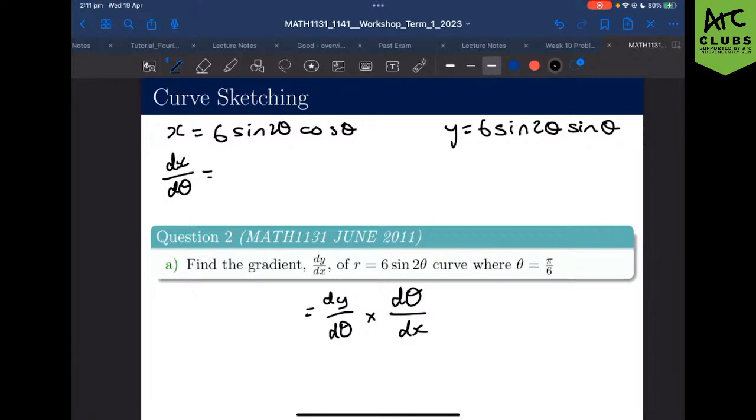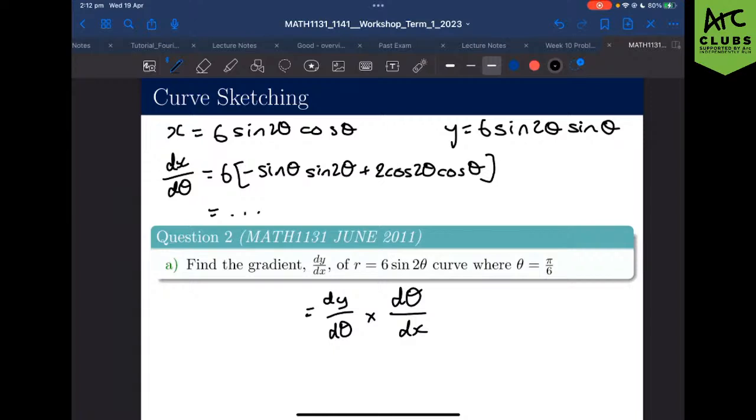If you were to differentiate everything for x, what you're going to end up with is, let's just leave 6 on the outside, minus 6 theta sine 2 theta plus 2 cos 2 theta cos theta. Oh gosh, I'm not going to have enough space. But that is my dx on d theta, right? And then what am I actually going to do with this? This currently kind of means nothing to me. But remember, we need to find it at theta equals pi on 6, meaning I can just sub pi on 6 in, right? And that's going to give me some sort of constant, which I had noted down earlier, but I cannot find it in the absolute mess that is my notes. So I will try to find it in a second.